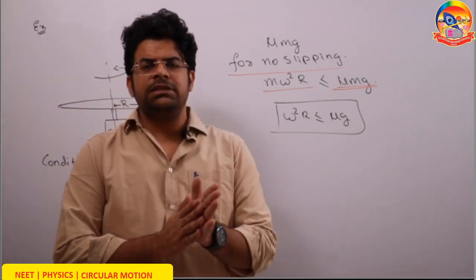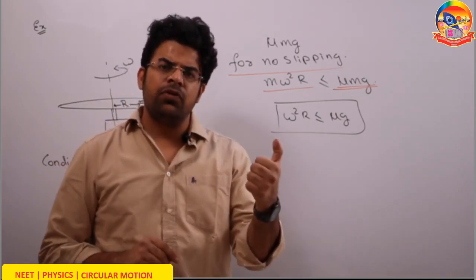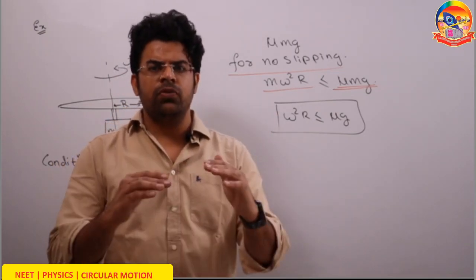Now with this I am ending this session. What is left in circular motion is banking of road and vertical circular motion. We will do it in the next session.